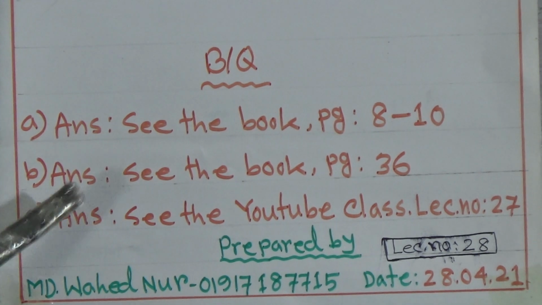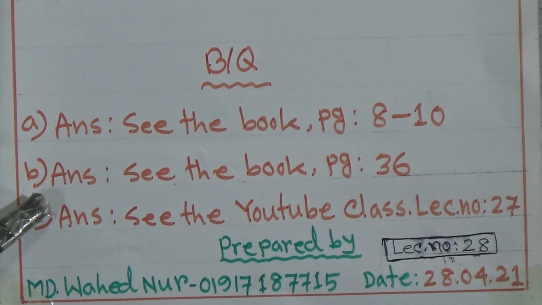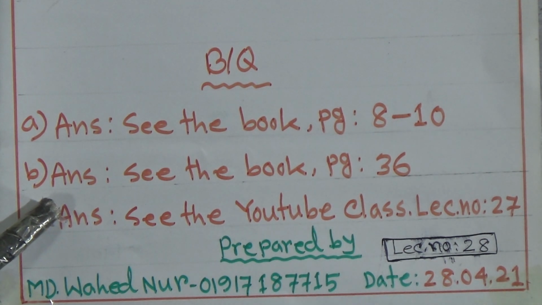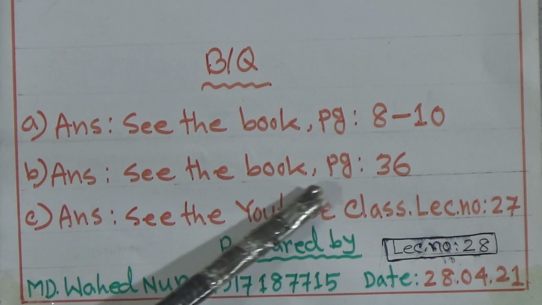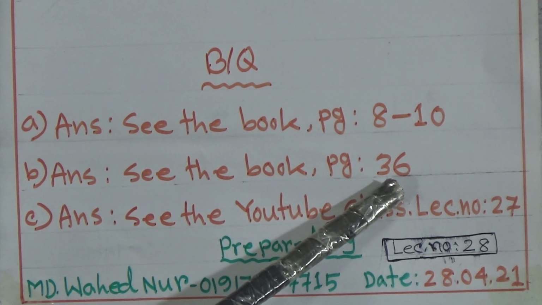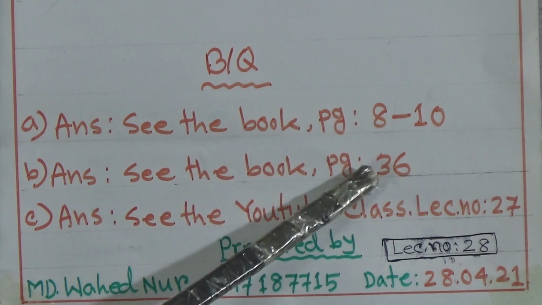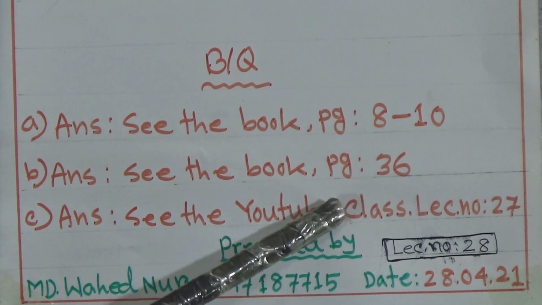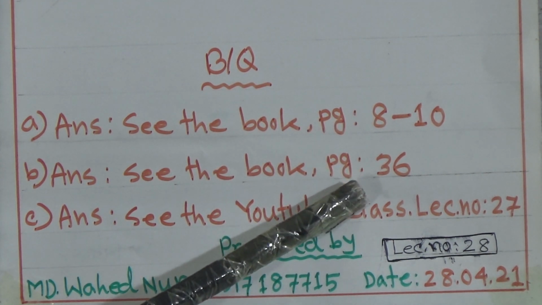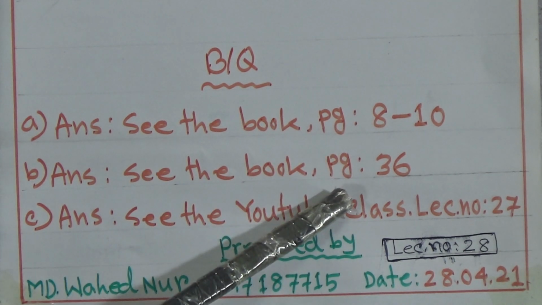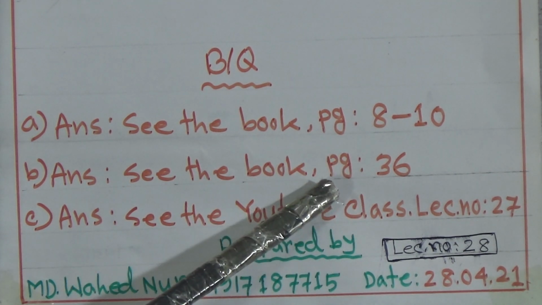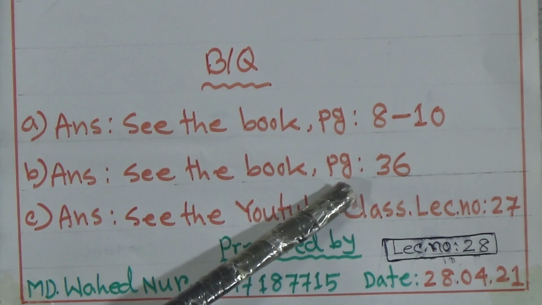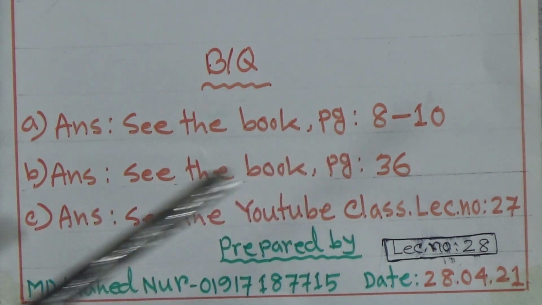I hope you understood. Now question B is: what are the Arkan of Salat? How many Arkans are there? Write their names. You will get this answer in textbook page number 36. On page number 36 there is the description of the Arkan of Salat, the definition of Arkan of Salat, and how many Arkans of Salat there are. You have to write all of that.